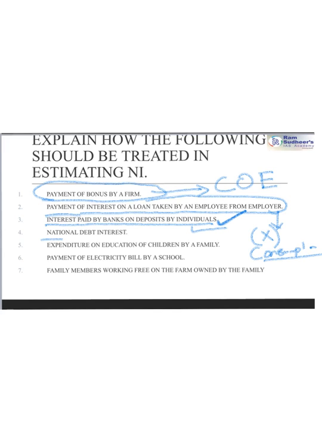Next one, national debt interest. This is the debt interest paid by the government on the public debt. This will not be included in the national income, because here the government is mainly borrowing money by issuing bonds, etc., to bridge its deficits, for government's consumption.